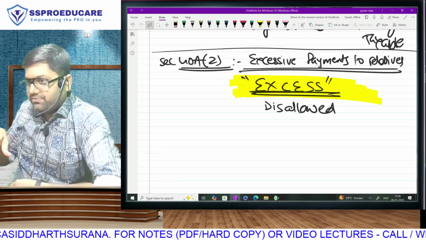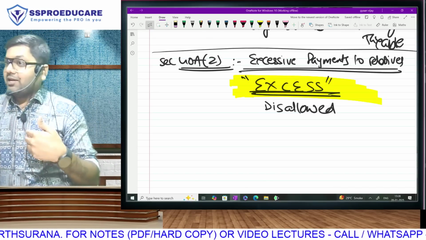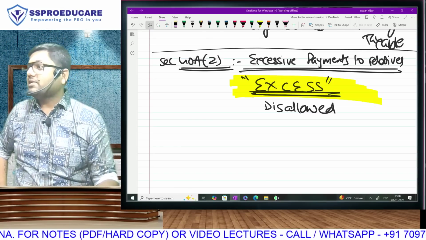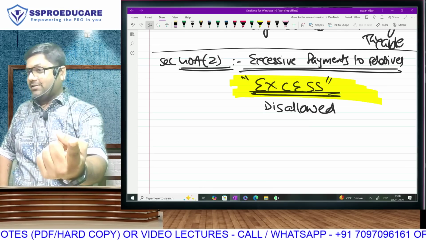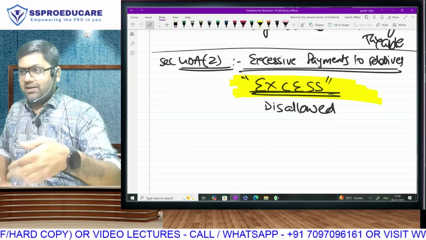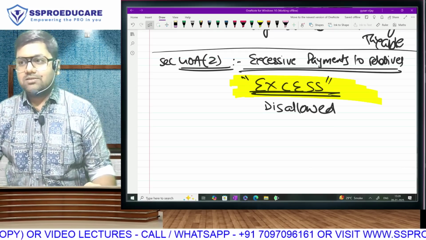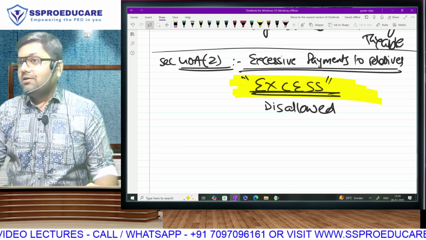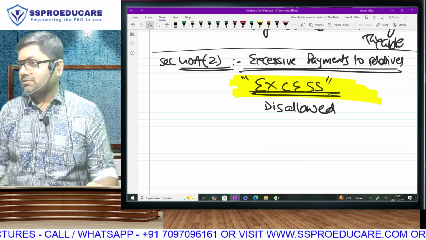Of course, wait for the new slabs to be announced, otherwise what confusion will happen? No, let me keep it in amounts, 1 lakh per month. Otherwise, suppose the government announces that 30% is applicable after 25 lakh rupees. Then you'll say, sir, you had said 30% in the first year, so I want 25 lakh in the first year. Take a minute. 1 lakh per month. Let me rectify it, not on the slab rate basis, but on the income basis. I guarantee that, and starting in 2-3 years, 4 years, 5 years, it can be double, triple also. It all depends on your efforts.